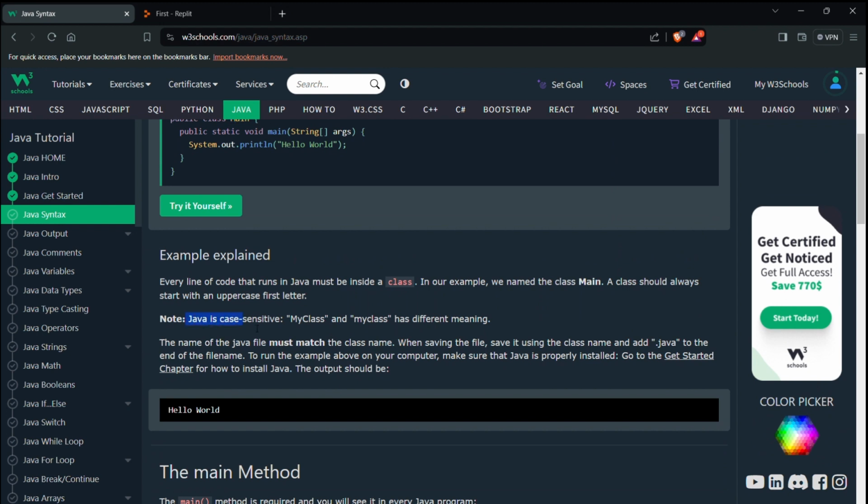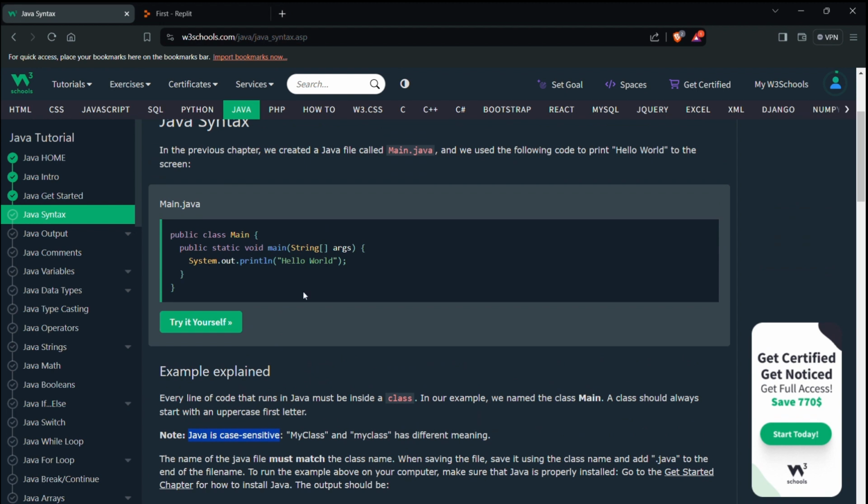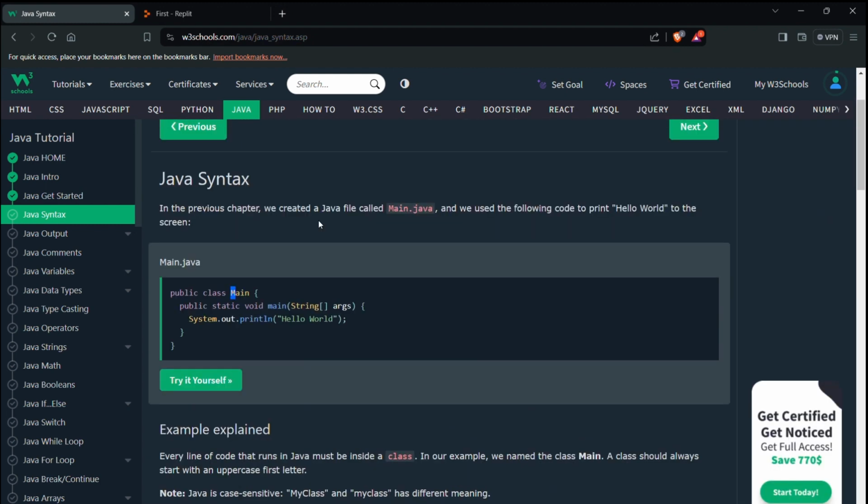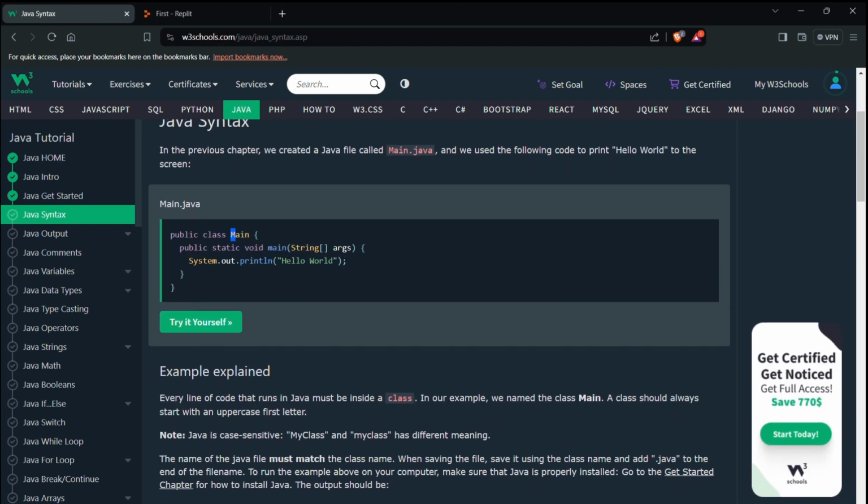Note, Java is a case sensitive language. Okay, MyClass and myclass both are different. We'll keep that in mind. Java is a case sensitive language, and what we should keep in mind is that each and every line written in Java must be inside a class, and the class must always start with an uppercase letter. And since Java is case sensitive, MyClass and myclass are different.